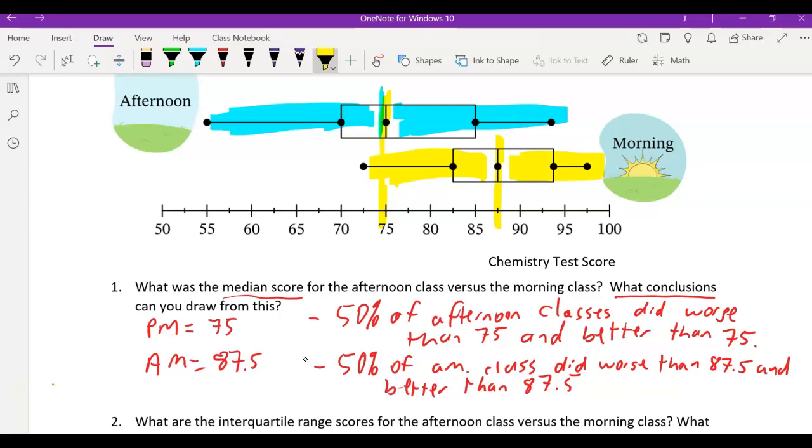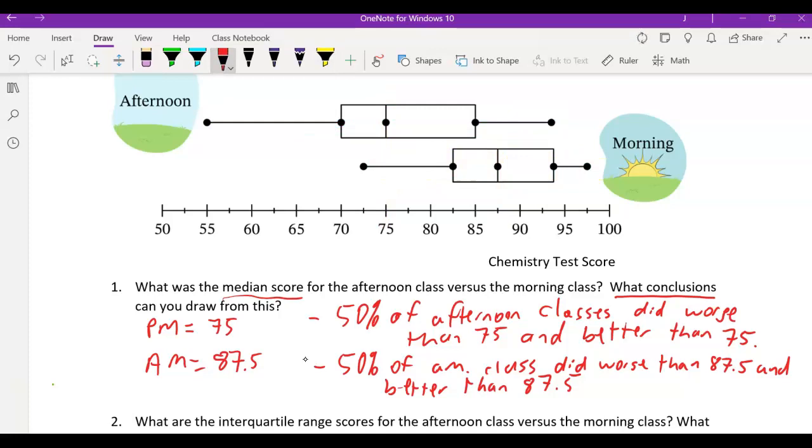On top of that, you should also probably compare the differences between the two. So you would say also, a third point here, that AM is 12.5 points higher than PM. What am I doing there?